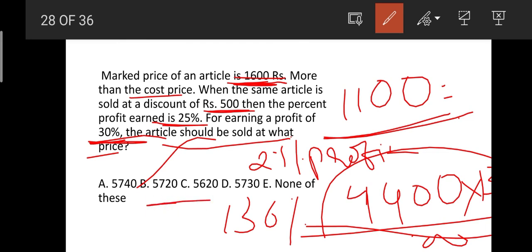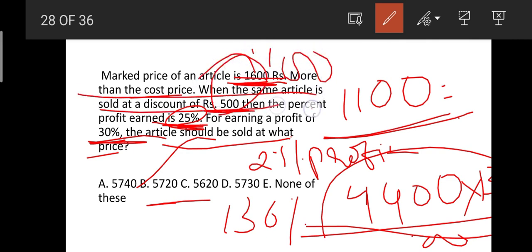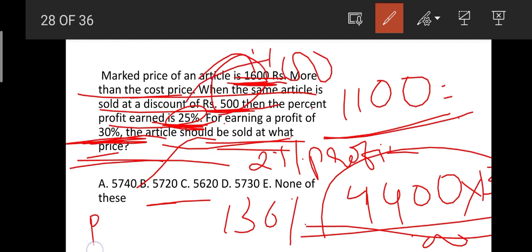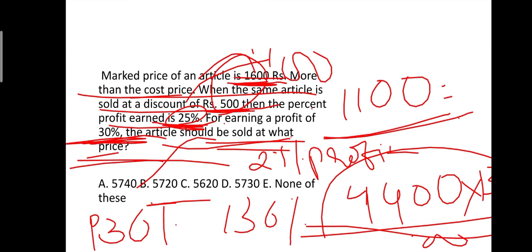Okay friends, I think you have understood this question also. Here they have directly given that 25% is equal to 1100. Just by observing this condition, you will get that 25% is equal to 1100. Then what did they ask? For earning a profit of 30%, the article should be sold at what price? So if we have got 25% as 1100, then 130% is what? Then we got the value 5720. Okay friends, we will be moving to our next question.